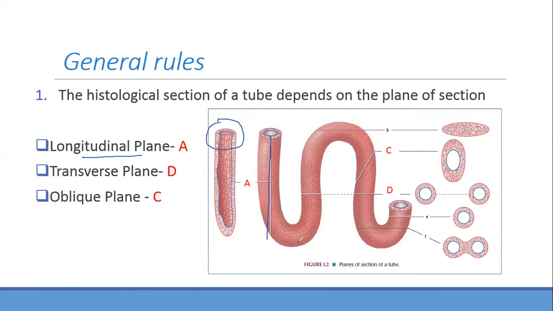If you cut it transversely, you're going to see it like this, and this is called the transverse plane. If you cut it at an angle, it's called the oblique plane. Understood? So we have three planes: longitudinal plane, transverse plane, and oblique plane.